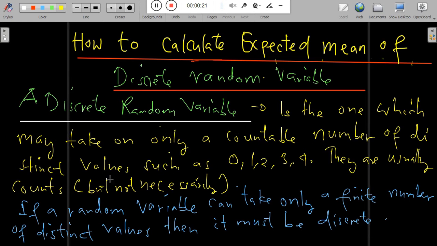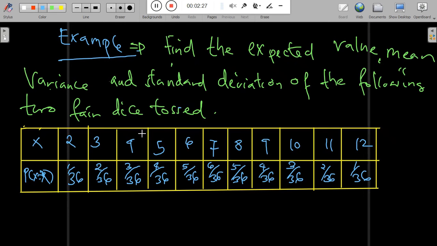Here we are going to look at how we can find the expected mean of a discrete random variable. In investing, the expected value of a stock or other investment is an important consideration and is used in scenario analysis. For example, find the expected value, mean, variance, and standard deviation when two fair dice are tossed.